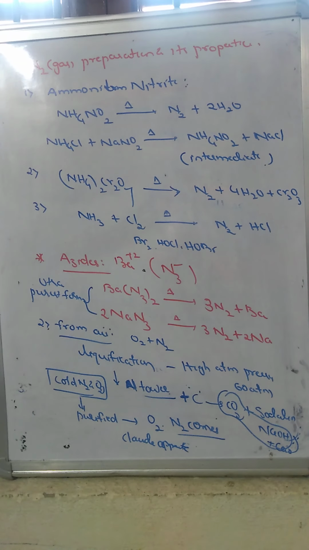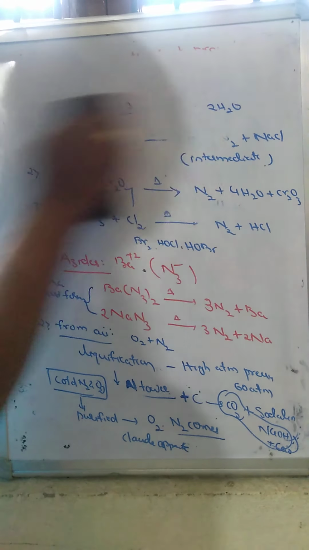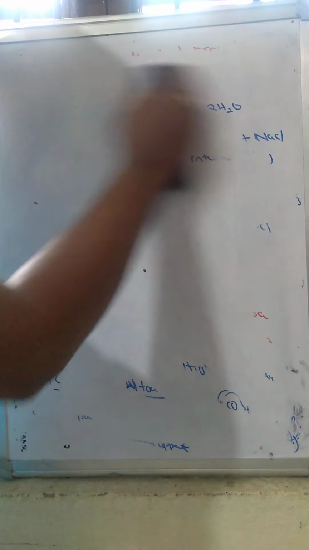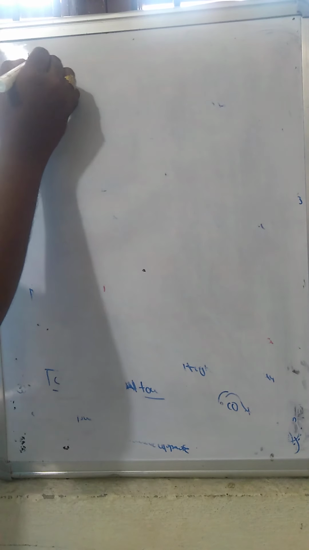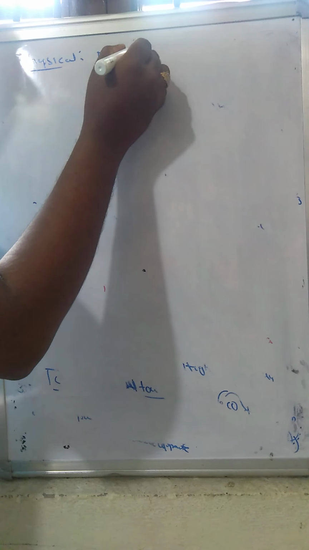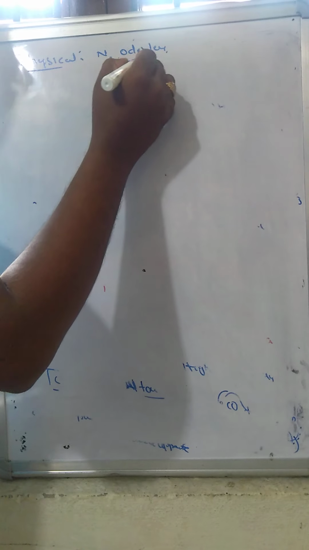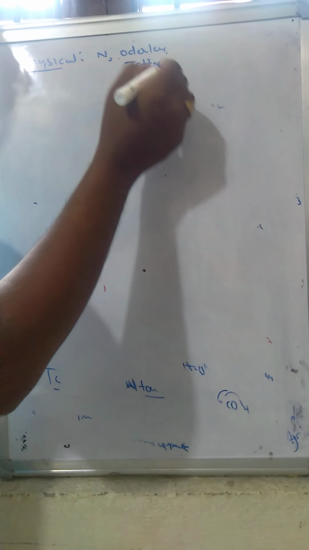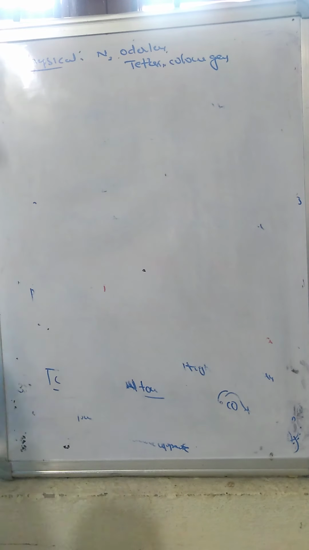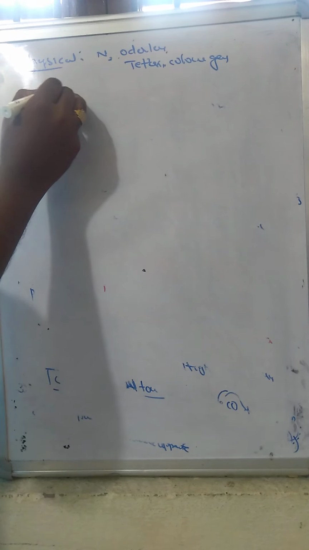Now we will see the chemical properties of nitrogen. Before the chemical properties, we will see the nature of nitrogen. The nitrogen gas is a colorless, odorless and tasteless gas. Now the physical properties: nitrogen is an odorless, tasteless, colorless gas.